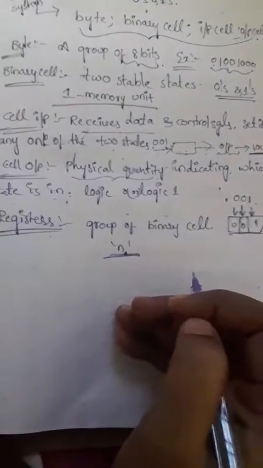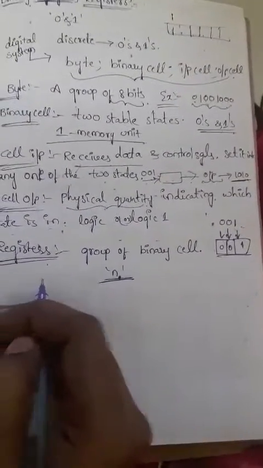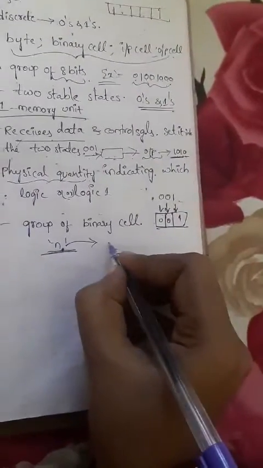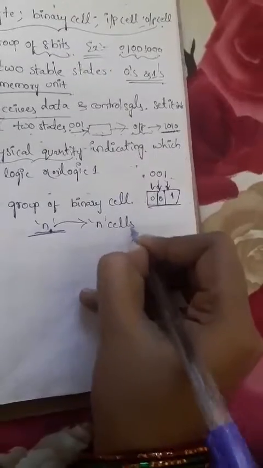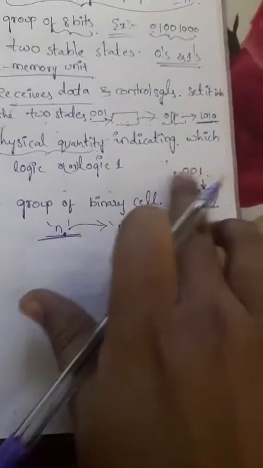So it follows that a register with n cells can hold n bits of binary information. How do we store that binary information in a register? n bits of binary information can be represented in n cells. So it can store a discrete quantity of n bits. With n cells, we can store discrete information, and discrete information is nothing but 0s and 1s, that is, binary information.